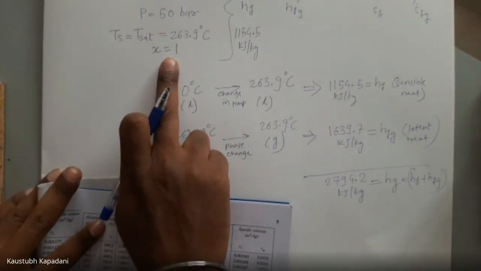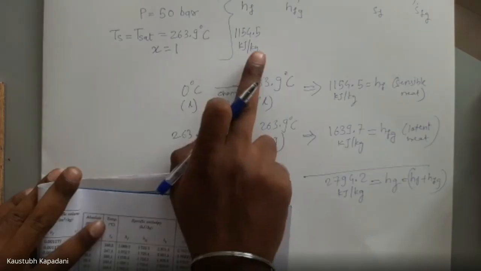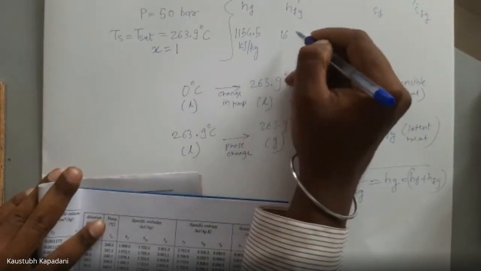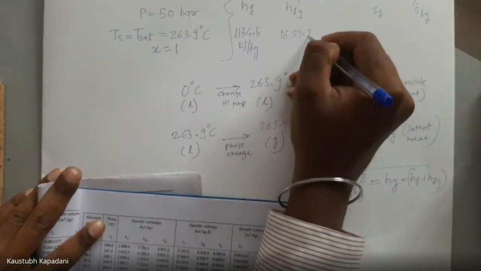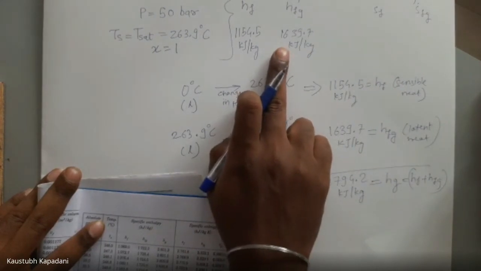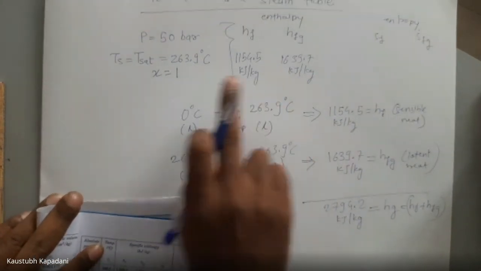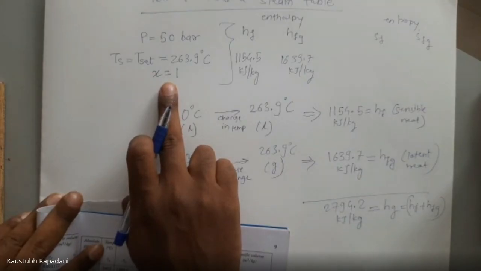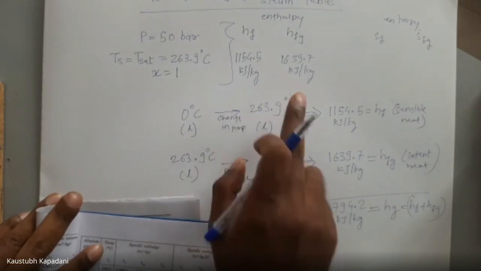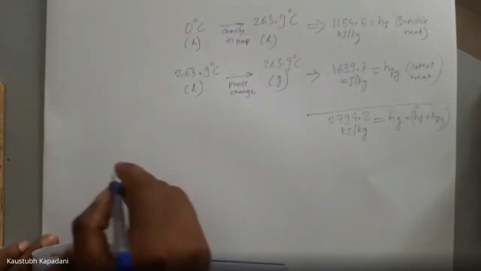But suppose we have not provided the total Hfg, that is 1639.7 kilojoule per kg, but we have provided, let's say, 60% Hfg, which means x will be 0.6. It means there will be 60% steam and 40% moisture present, because we have provided 60% Hfg. So in that case, the values will be like this.